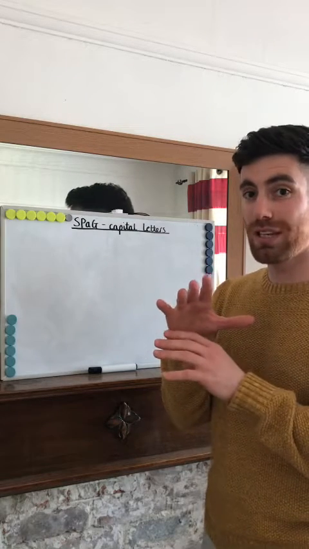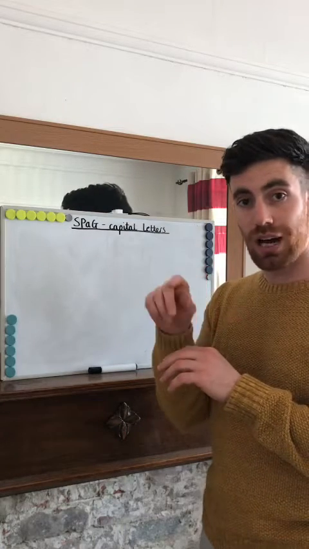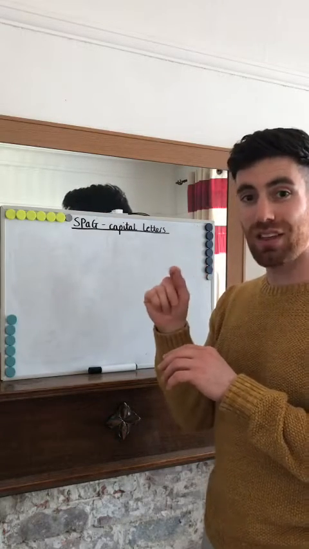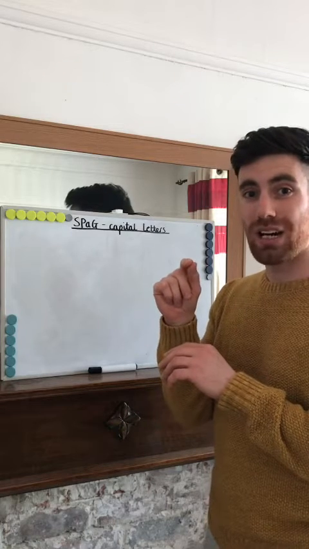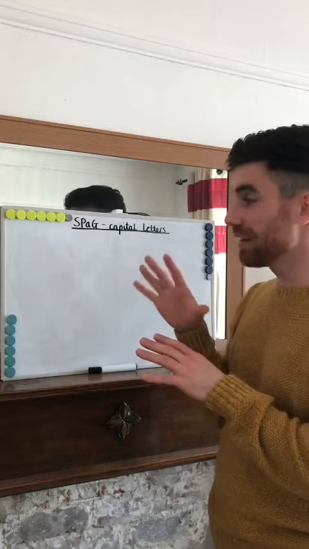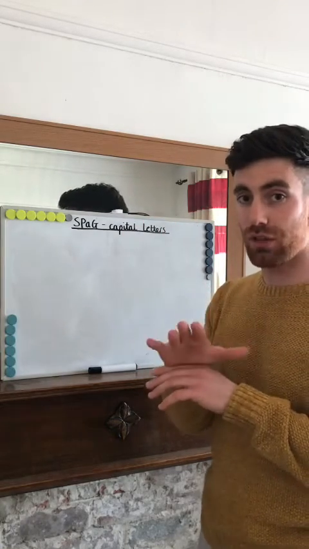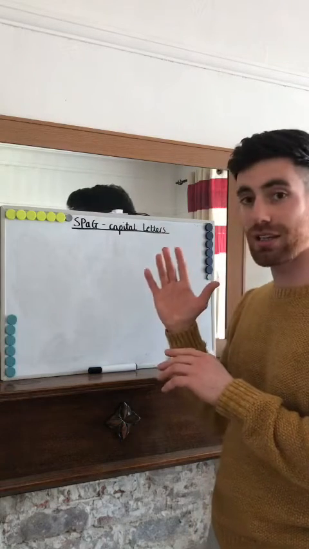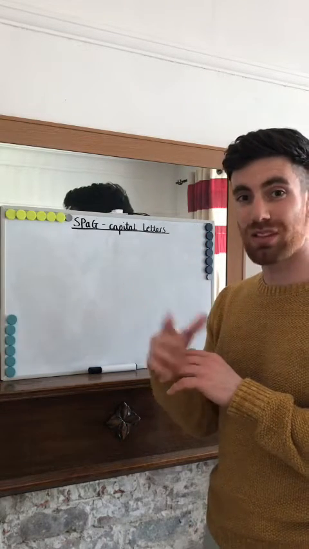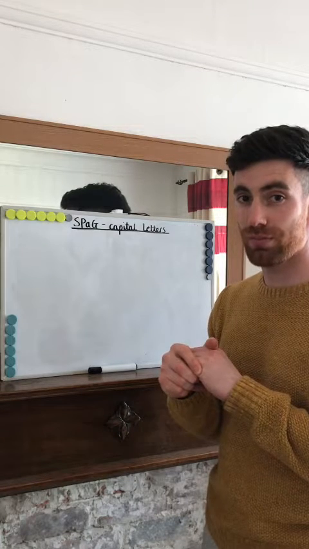So when you see the sentences up on this board, press pause, have a read of it, and have a think, where would I need a capital letter, okay? Again, they aren't going to be capital letters. You're going to have to do that yourself. Okay? So when you see the sentences, hit pause and then we'll see how many capital letters there are and how many you spotted. Okay?